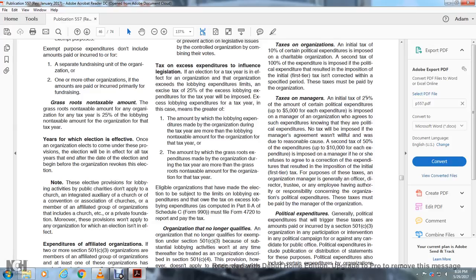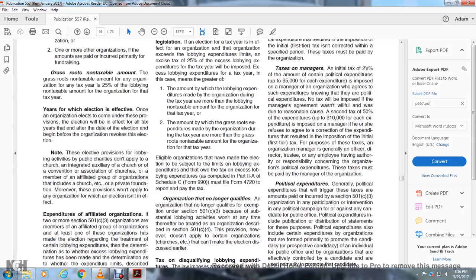or the amount by which the grassroots expenditures made by the organization during the tax year were more than the grassroots nontaxable amount of the organization for that tax year. Eligible organizations that have made the election to be subject to the limits on lobbying expenditures and that owe the tax on excess lobbying expenditures, computed in Part 2A of Schedule C of Form 990, must file Form 4720 to report and pay the taxes.